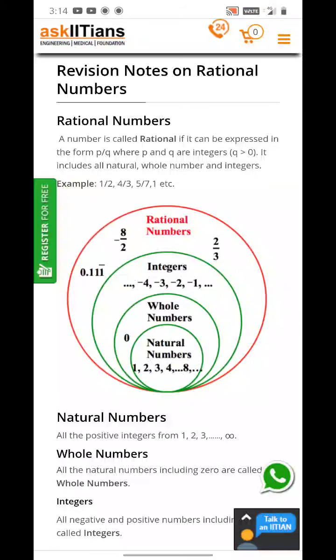Good afternoon. Today we are going to discuss rational numbers. It is a revision. A number is called rational if it can be expressed in the form p by q, where p and q are integers and q is greater than 0.